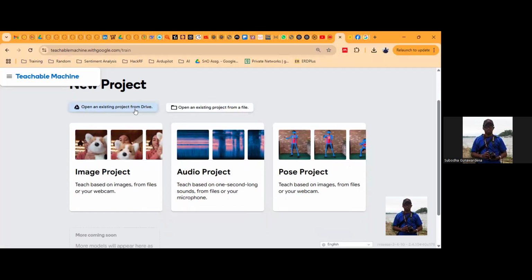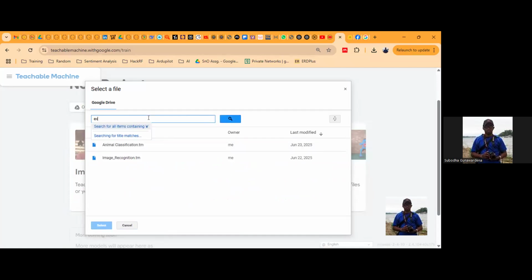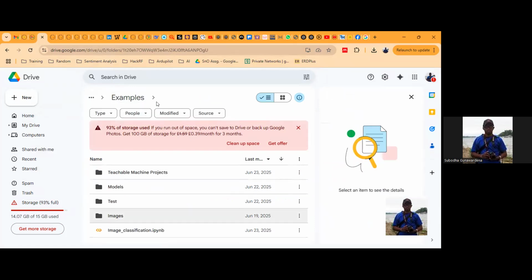There, I will open up an existing project from Drive. So I hope I have it in my Drive. Sorry. Examples folder. Find it. What's the name of my project?